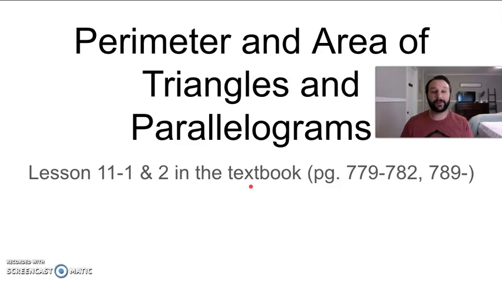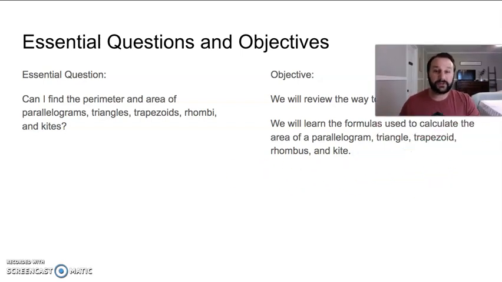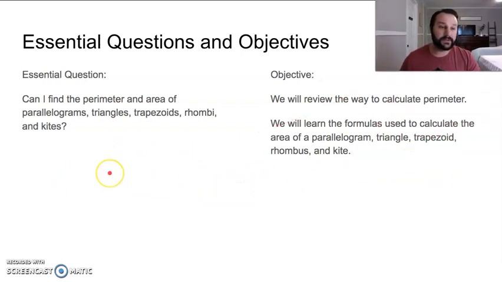Okay, so we're talking about perimeter and area of triangles and parallelograms today. You'll see that it is in lesson 11.1 and 2 in the textbook, so pages 779 through 782 and also 789 onward.